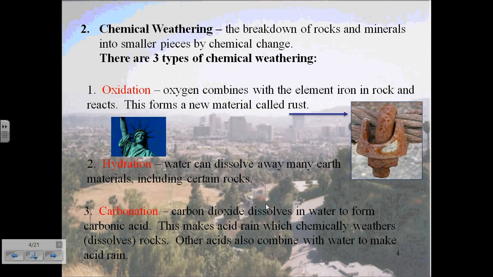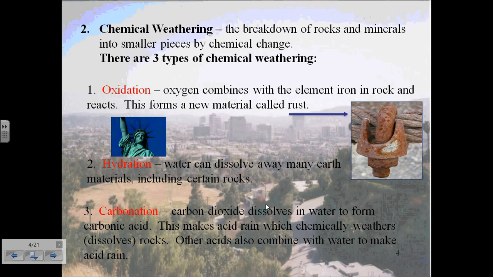Another example would be in the case with the Statue of Liberty. If you didn't know, the Statue of Liberty is actually made of copper metal. But over time, exposure turned this copper color, which is normally brown like pennies, into a green color, which is now called copper oxide.